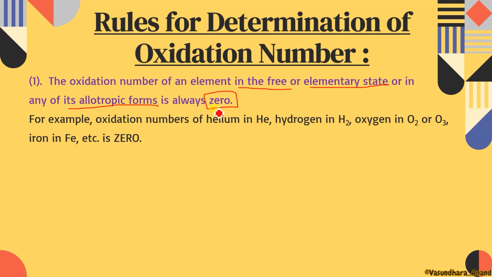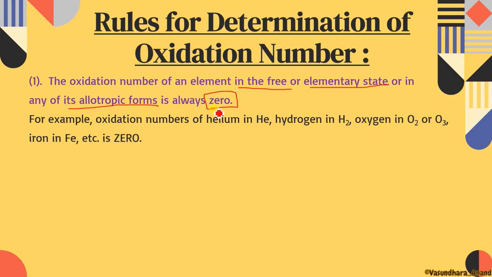For example, the oxidation number of helium in He, or hydrogen like H2, or oxygen like O2, ozone like O3, iron like Fe, in all these cases the oxidation number will be 0.